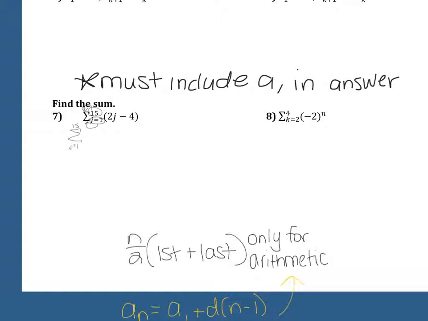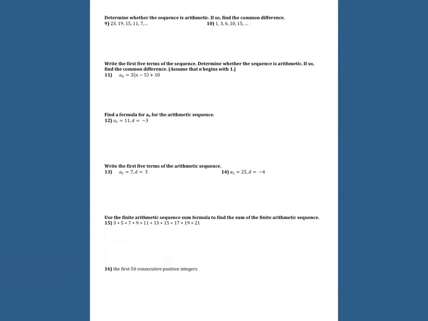How did you know it was arithmetic? So if you just look at that number and I solve for j, if I divided by 2, I would get j minus 2. That means I'm taking j and constantly subtracting 2 from it. But if you don't catch it and you go to plug in the first couple, you should see the pattern. You should see it increase by the same amount or decrease by the same amount. Anything raised to a power, you're going to rule out immediately. It's not going to be arithmetic. And multiplication by itself may not be arithmetic, but it depends on the scenario.